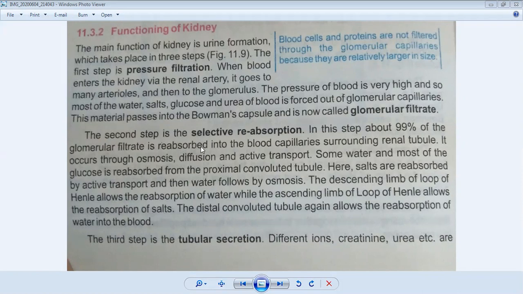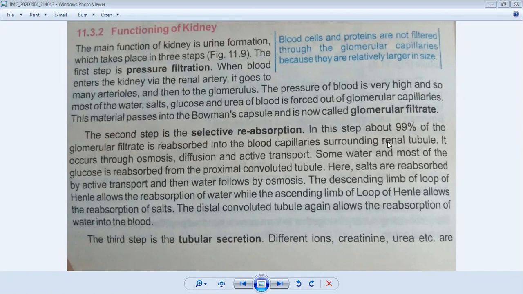First, the glomerulus and Bowman's capsule filter the blood and take out waste materials on one side, and the other part is reabsorbed and goes back to the blood. When it is taken out from the glomerulus, it is again reabsorbed into the blood capillaries surrounding the renal tubules.